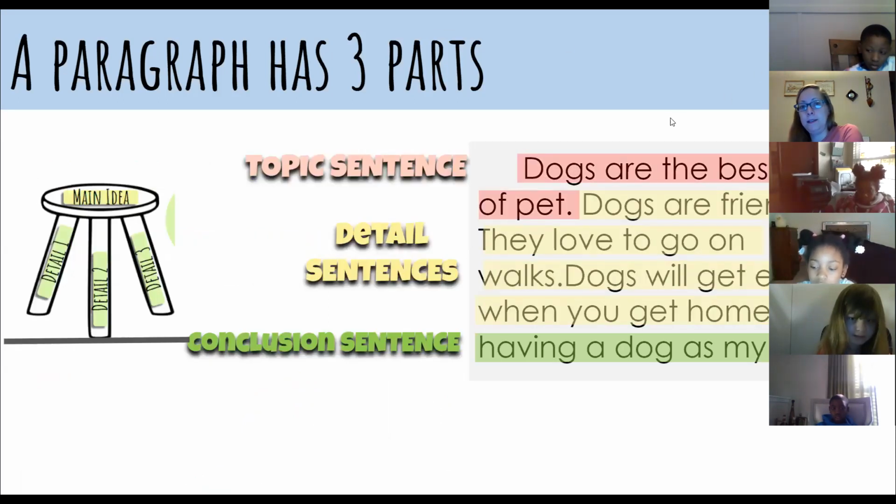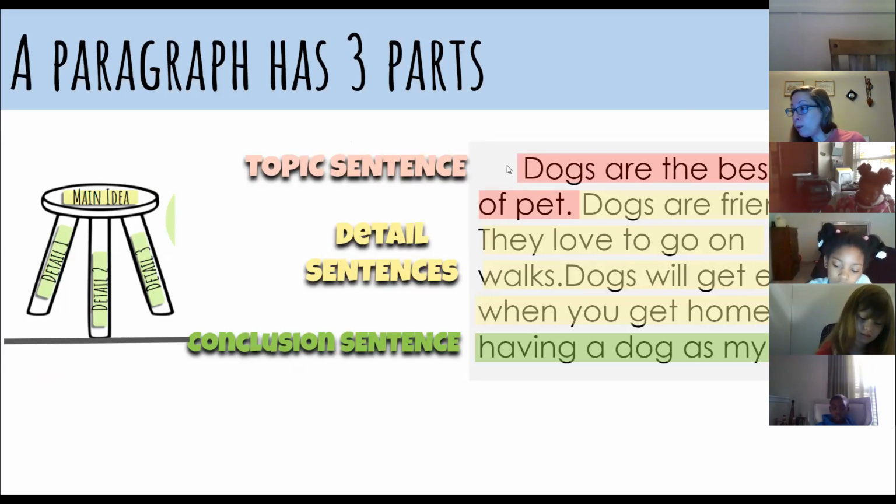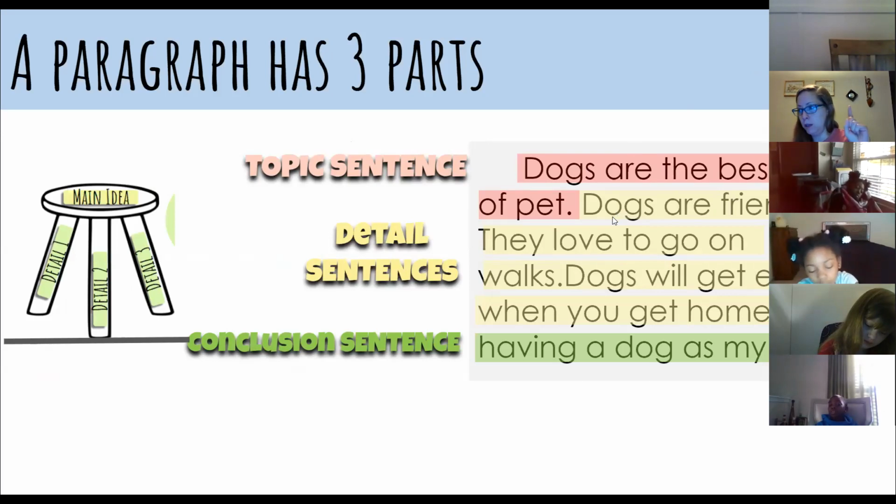All right, so we got our topic sentence. Dogs are the best type of pet. That's just going to tell the reader what you're writing about. Detail sentences, kind of like the legs on a stool. Now you got to tell the reader why they're the best pet. Well, dogs are friendly. They love to go on walks. Dogs get excited when you get home.